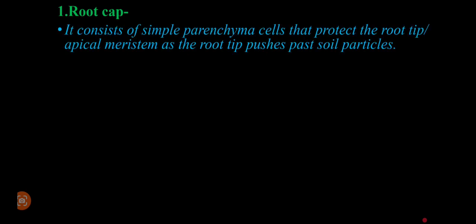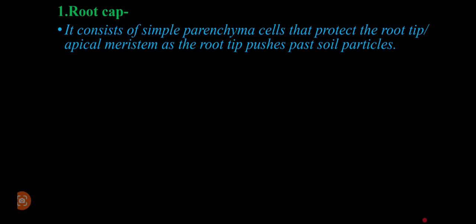So when you look at the longitudinal section, the part which is embedded deep down in the soil before the apical meristem comes in is the root cap. Now we are going to understand the function of this root cap.